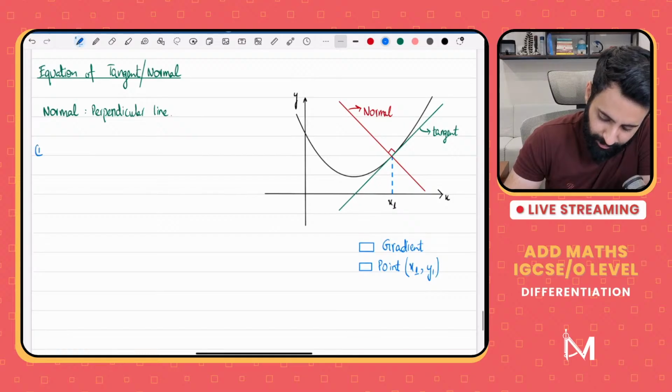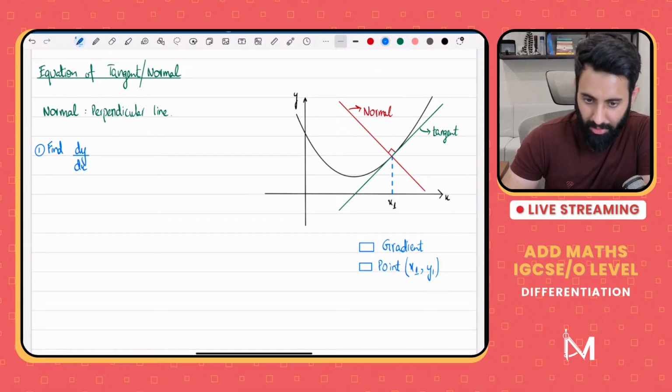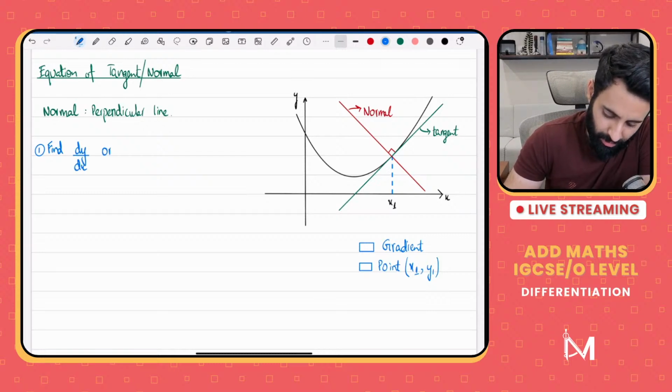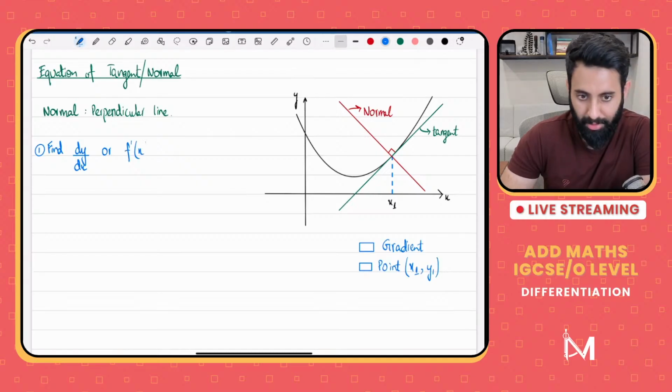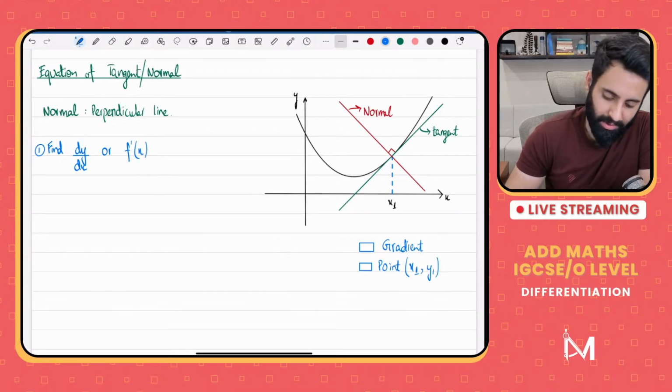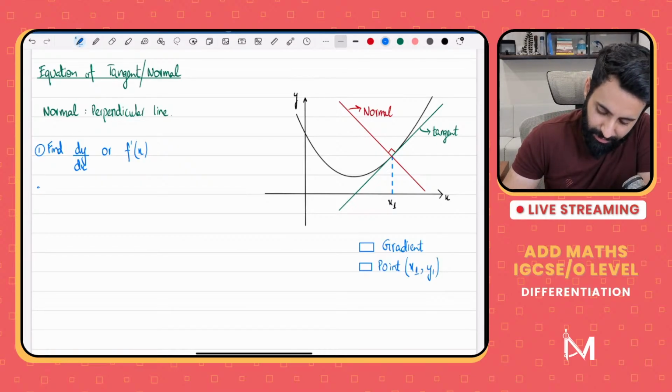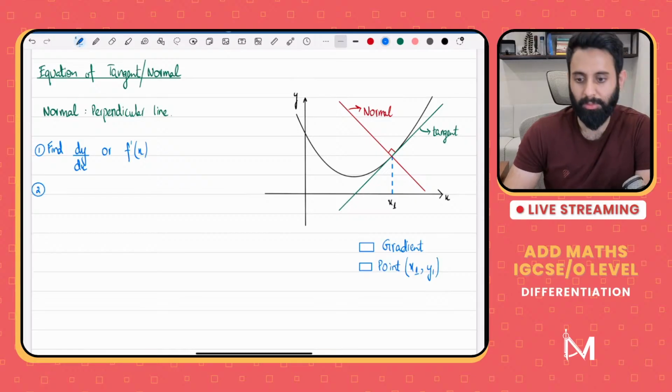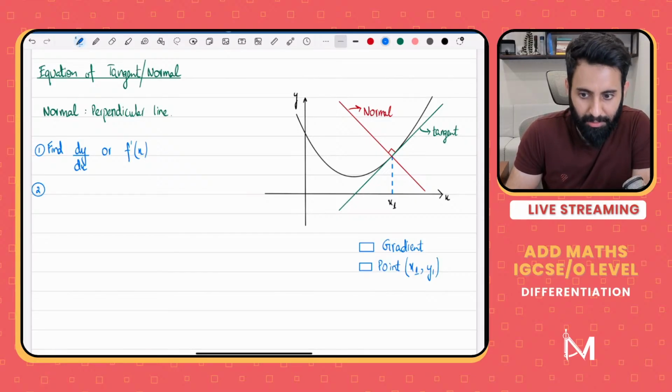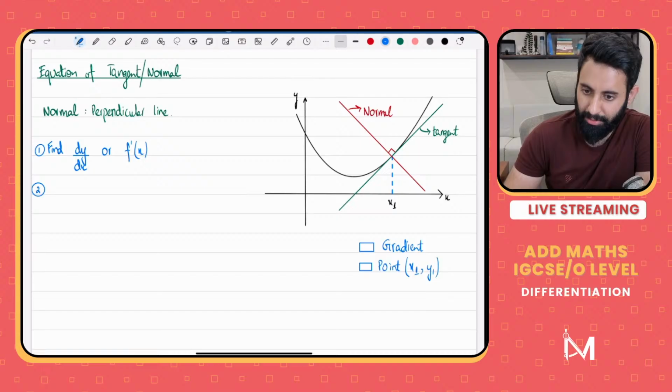What's step one? Step one is that we find dy by dx. How do we find dy by dx? By differentiating the equation of the curve. You find dy by dx or f prime of x. Okay? What's dy by dx? dy by dx is a function which is in terms of x, and you can plug in any value of x and find out the gradient of the curve at that point.